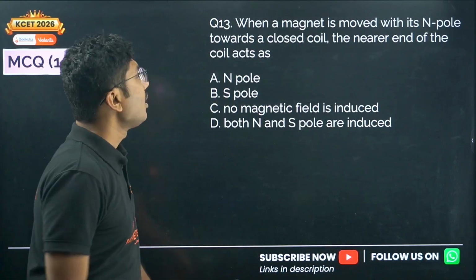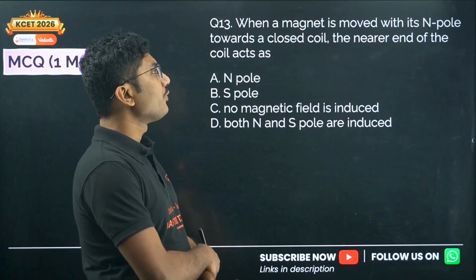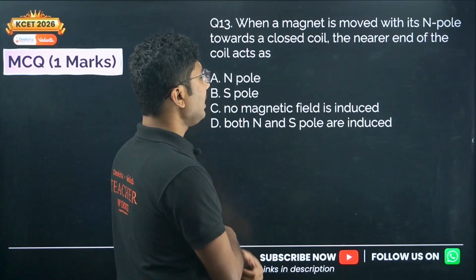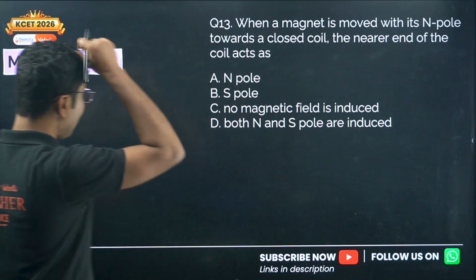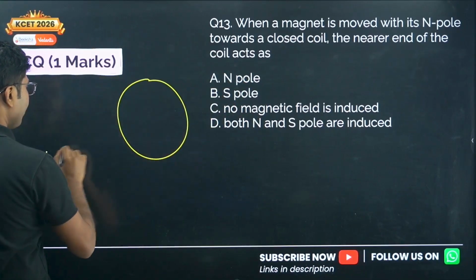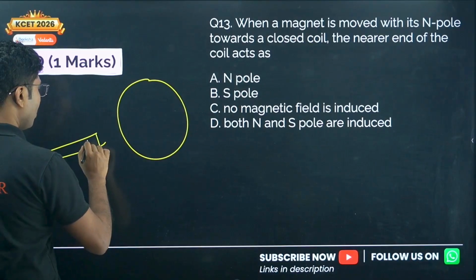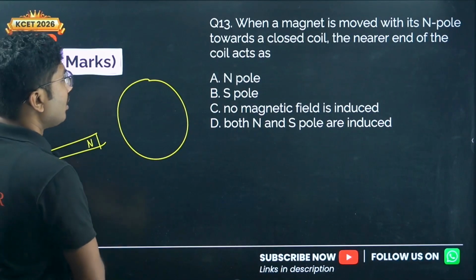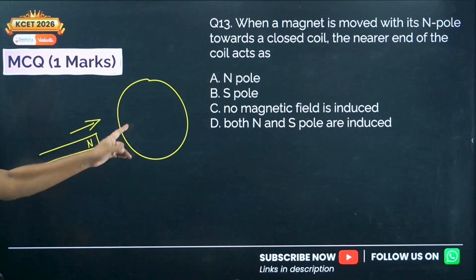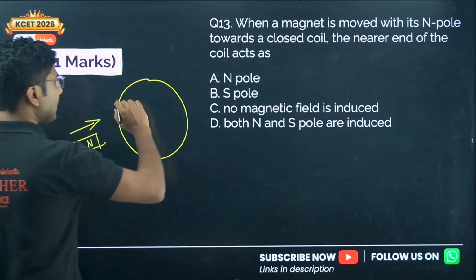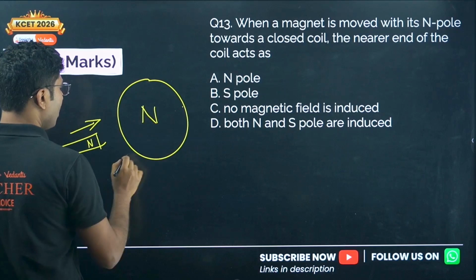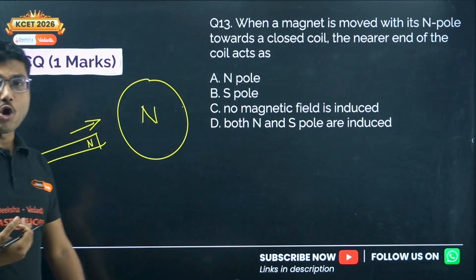Next question. When a magnet is moved with its north pole towards a closed coil, the nearer end of the coil acts as. So here is a coil and you are moving a north pole towards the coil. That means this near end of the coil must produce another north pole so that it tries to stop the motion.